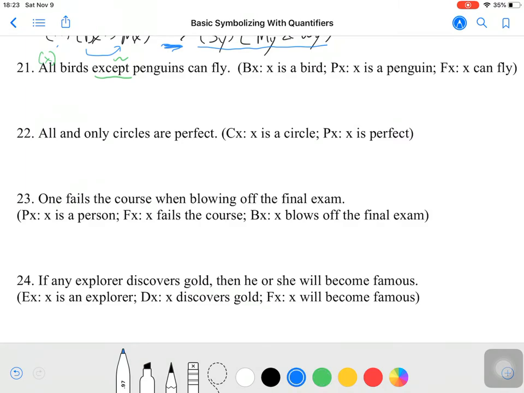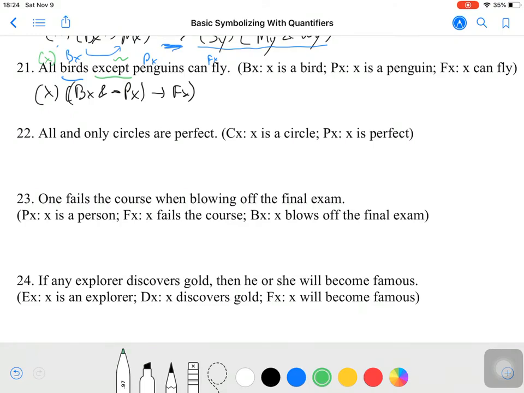And we also have three categories: the category of bird, the category of penguin, and the category of flying. So we would translate this as for all x, if x is a bird and x is not a penguin, then it follows that x can fly. This is probably the best translation of this one to use.